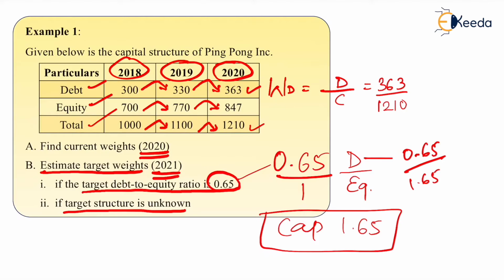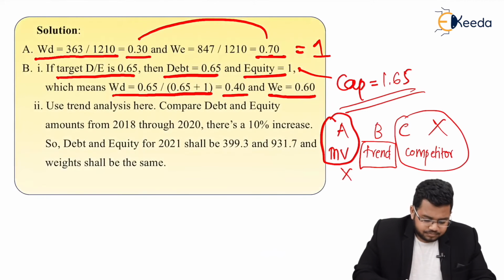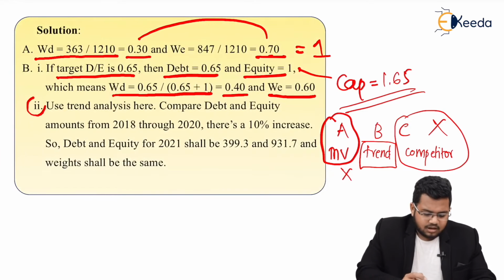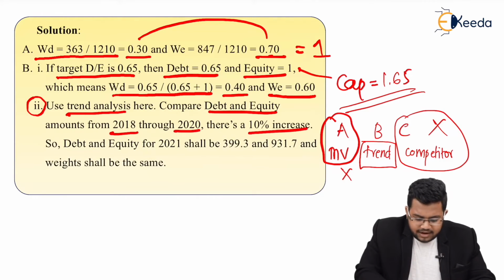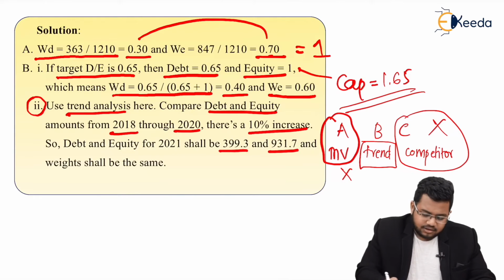Now can you find the target weights for 2021, which is the next year? Of course it has to be easy. So we have to add 10%. Coming back to my solution. So the second part, the solution will be as follows. Use trend analysis here. Compare debt and equity amounts from 2018 through 2020. There is a 10% increase. So debt and equity for 2021 shall be 399.3 and 931.7. Where did this come from? Let's check.